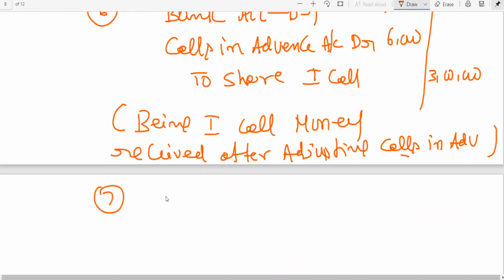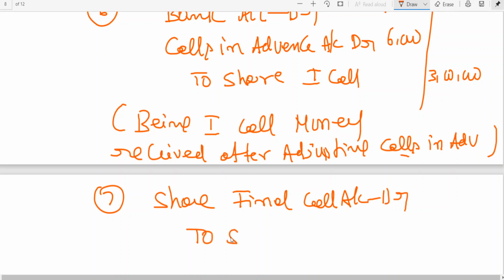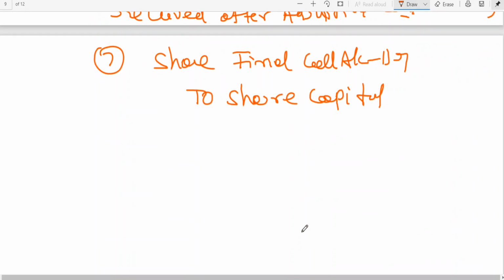Seventh entry, I think this is clear. I'm not writing the dates, you will understand. Share final call account debit to share capital. What is final call money? 20 rupees. So 10,000 into 20 rupees.